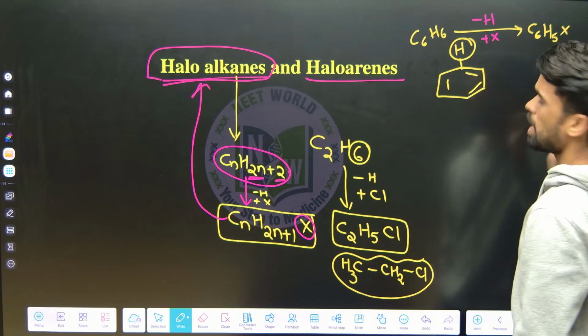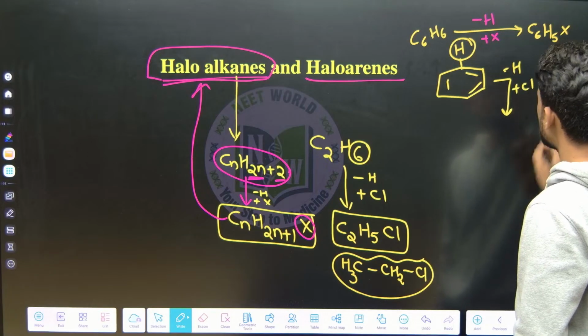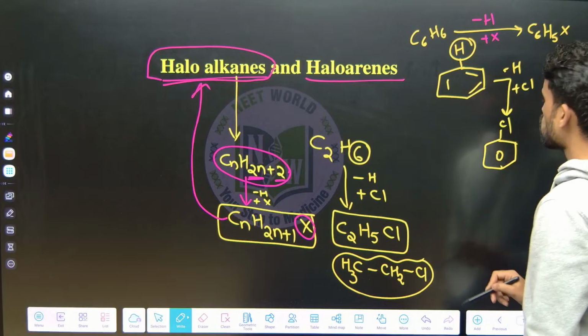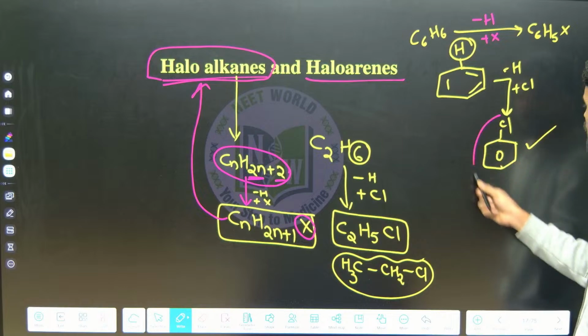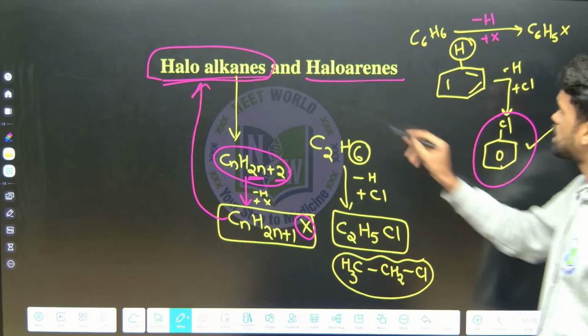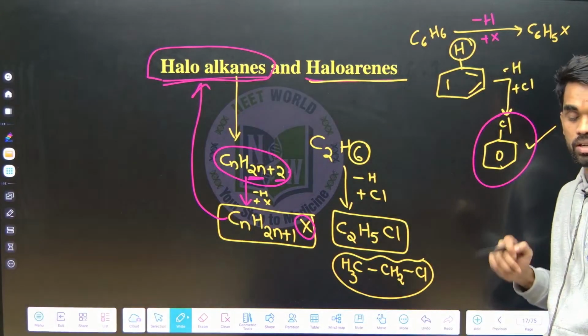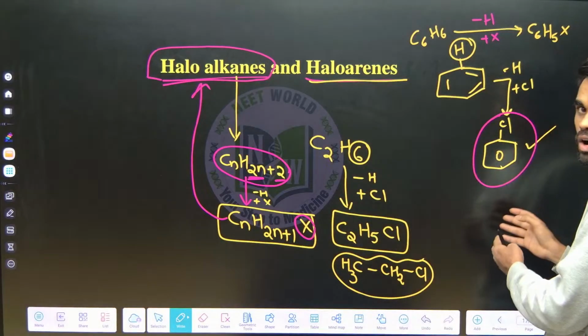C6H5X, right? So for example, I am replacing this hydrogen with one chlorine. Now what happens here? On the benzene ring we have one chlorine. So you can call it chlorobenzene, or halobenzene, that is nothing but haloarene, chloroarene, that is chlorobenzene here. So these are some examples of haloalkanes plus haloarenes, right?